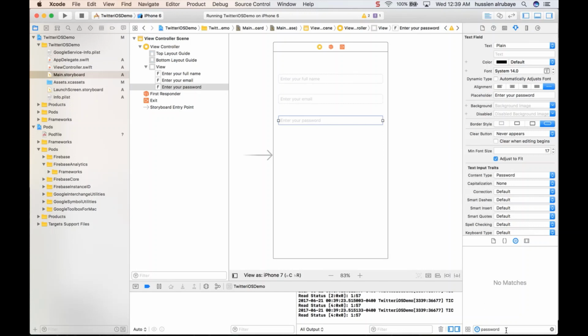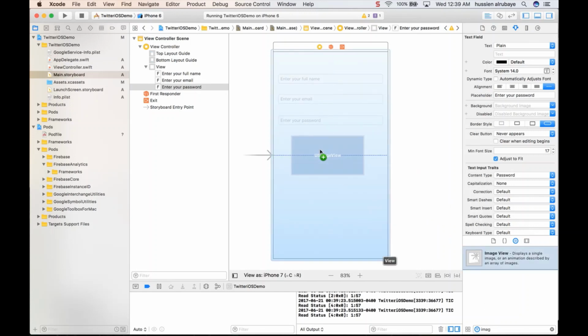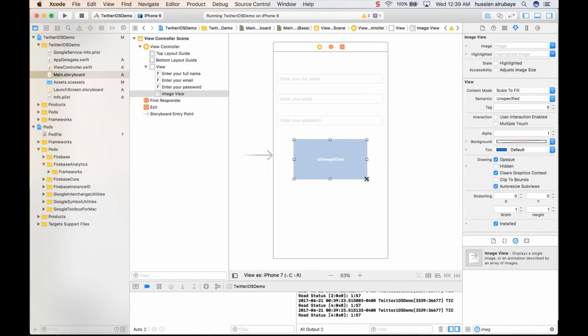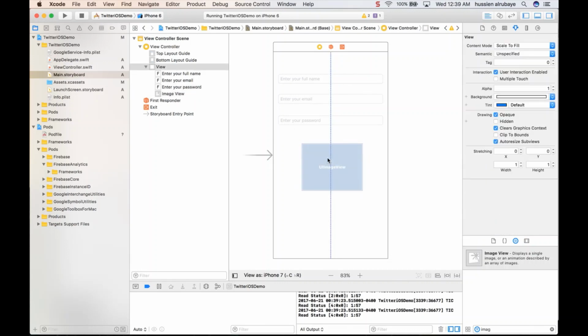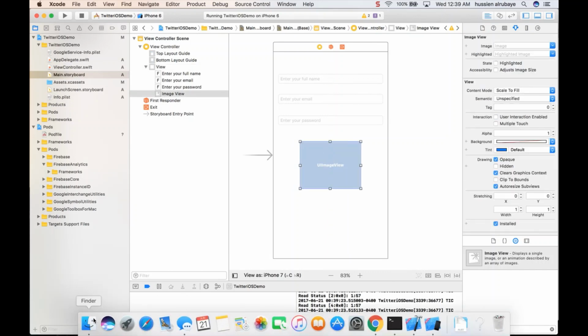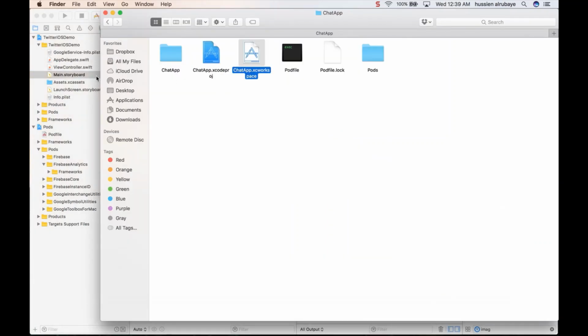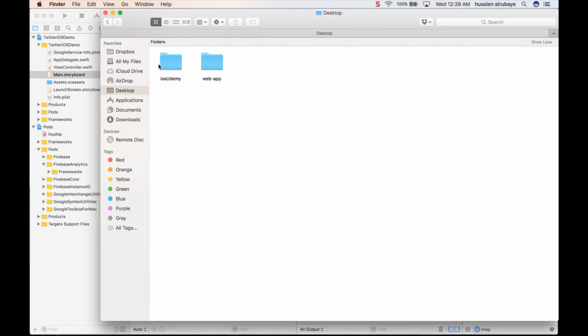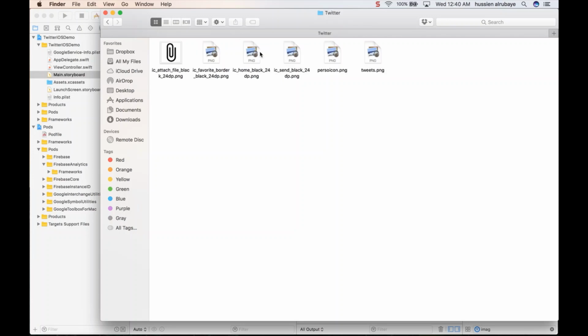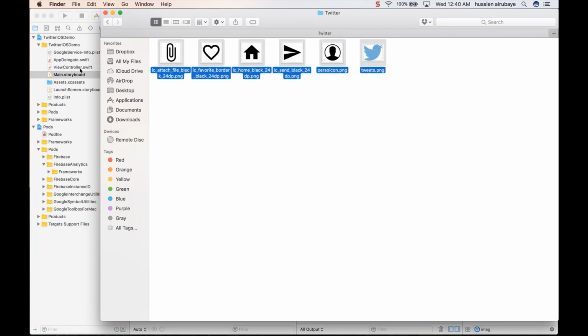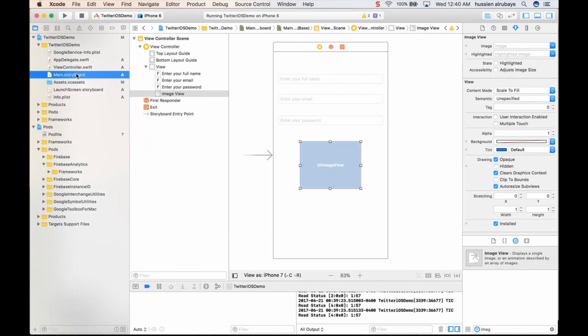What more do I need? Two more things. One of them is an image, so people could select an image from the phone. So an image view, you could select an image from the phone, suppose in this way. Let me just bring the images that I need. First of all, let me go to the desktop, iOS, which is assets, Twitter app, which has these images that I need.